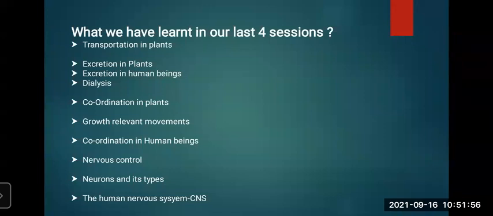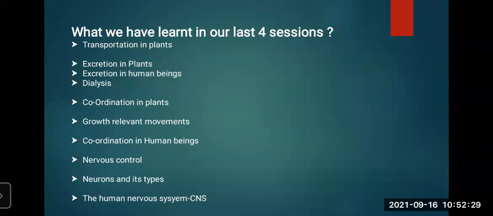What have we learned in the central nervous system? The central nervous system consists of the brain and spinal cord. In our body, the brain and spinal cord together form the central nervous system. The organization of the brain is extremely delicate and highly evolved. As we all know, the brain is the main controlling part of the nervous system, and it is safely located in the cranial cavity. The spinal cord is protected by the vertebral column, and the space between the delicate central nervous system and its bony covering has protective layers called the meninges.